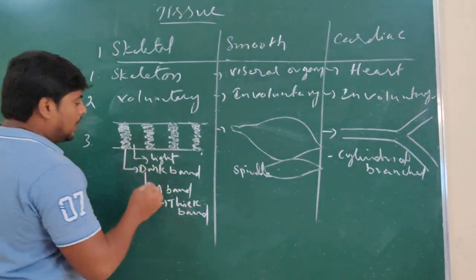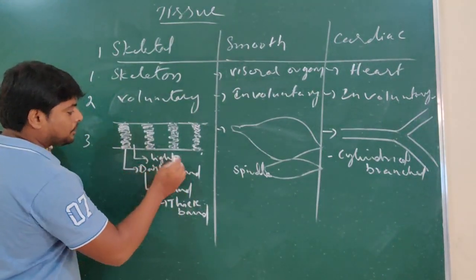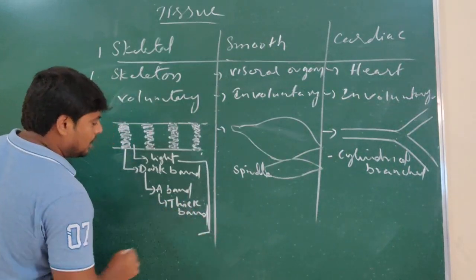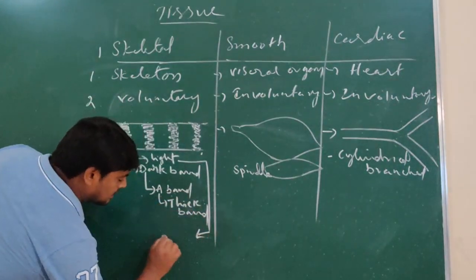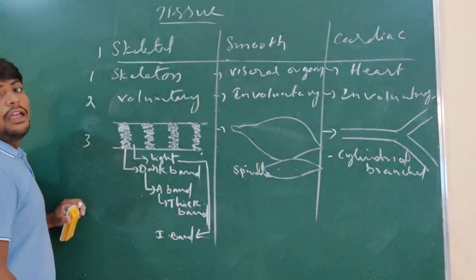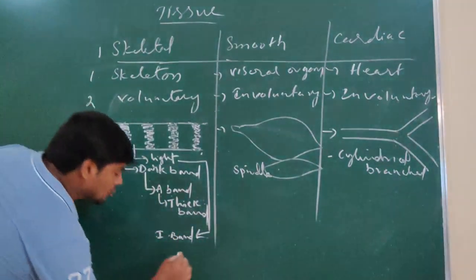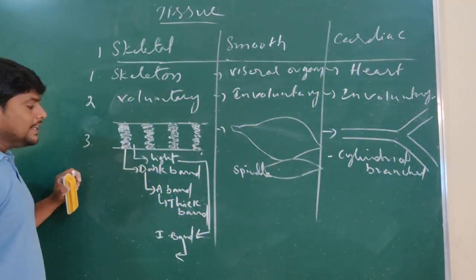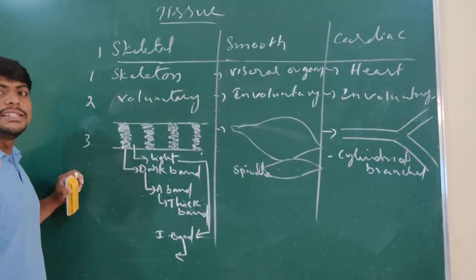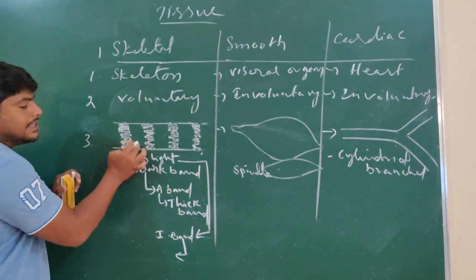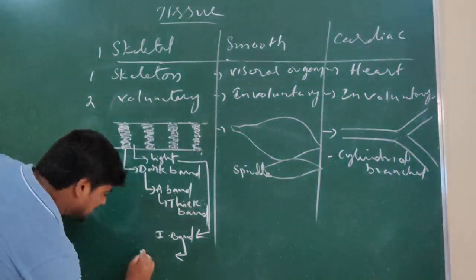And the light band is also called the I band. It is light in color, and it appears thinner. The dark band is dominating, and this one looks thin, so it is called the thin band.